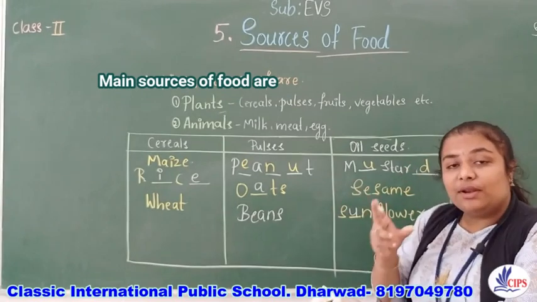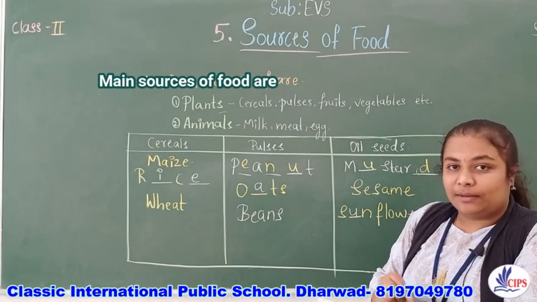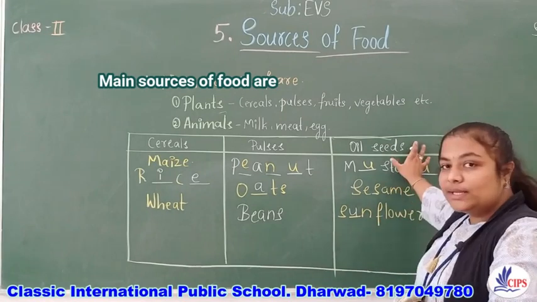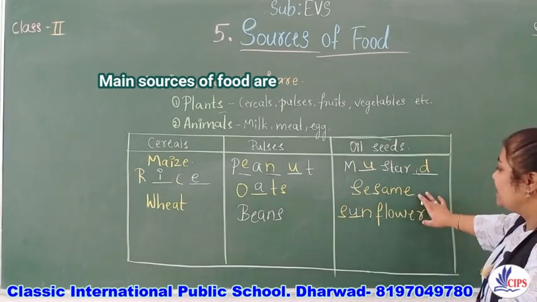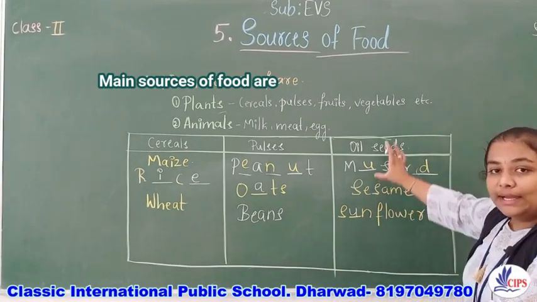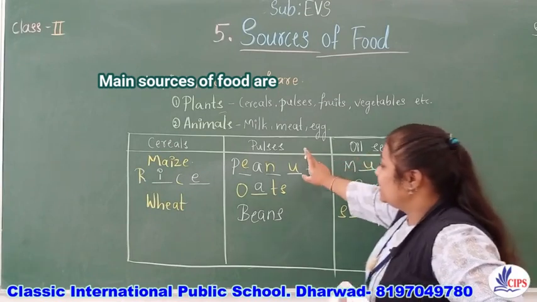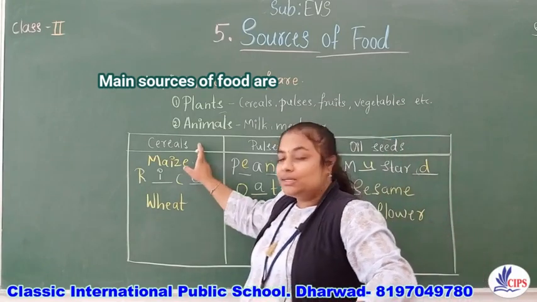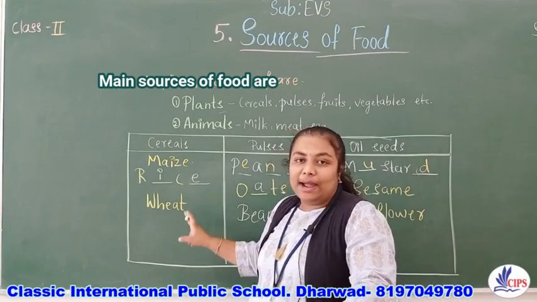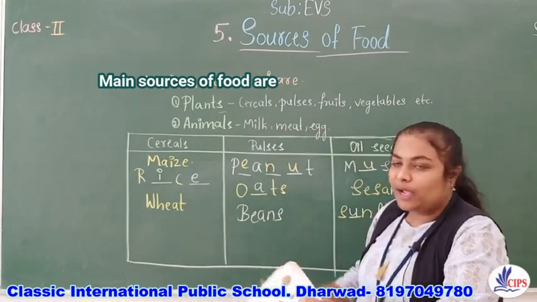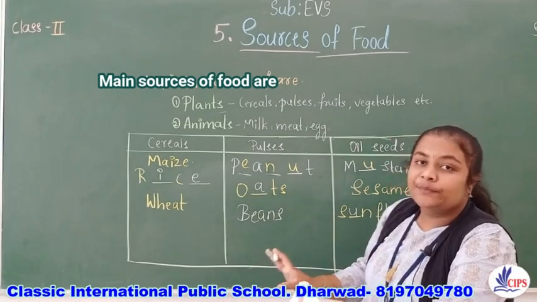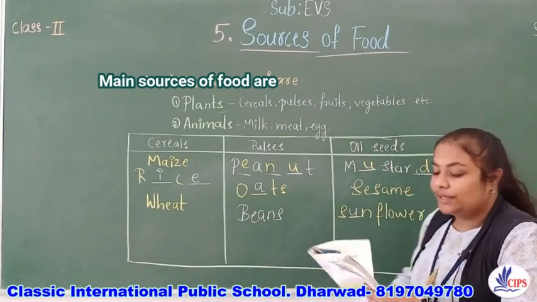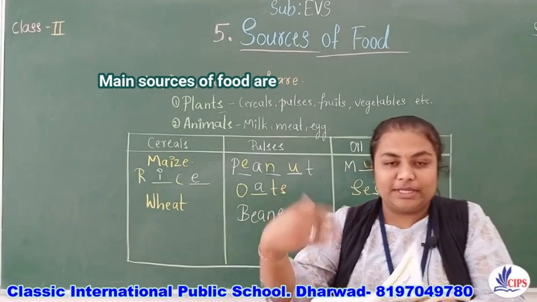From these seeds, they will remove the oil. These are the oil seeds. From sunflower, sesame and mustard, we get the oil. And pulses: peanuts, oats and beans. Cereals: maize, rice and wheat. I hope you all have written correctly. Now, we'll see the next part.